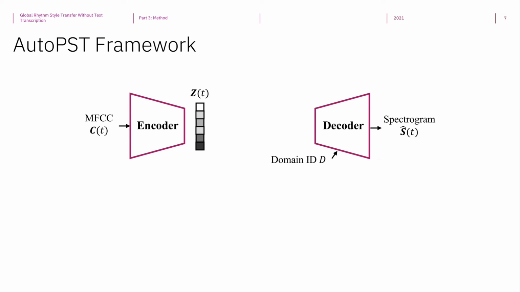To achieve this goal, AutoPST adopts the following framework. Similar to the AutoVC structure, it contains an encoder, which encodes the input speech feature into a hidden representation, and a decoder, which tries to reconstruct the input speech. The major difference from AutoVC is that AutoPST contains a third module